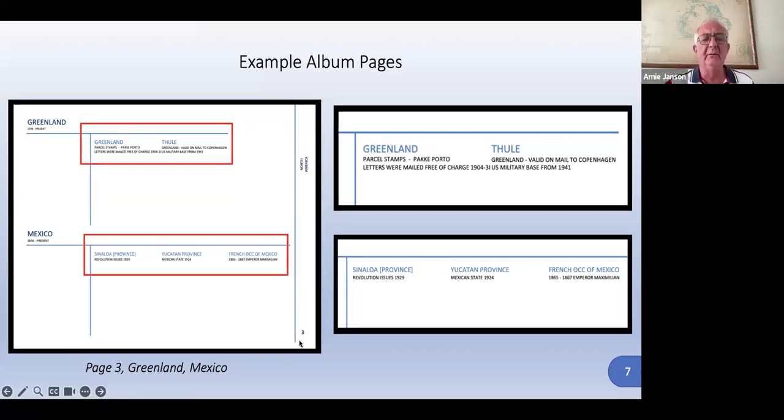This is page 3. And here we're looking at Mexico, from 1856 to the present. And then they have the Sinaloa province, which had revolutionary issues in 1929. And there's the Yucatan province in 1924. And the French occupation of Mexico from 65 to 67. So they're being very exact, and broad in their definitions of what a country is. Those are just some examples.